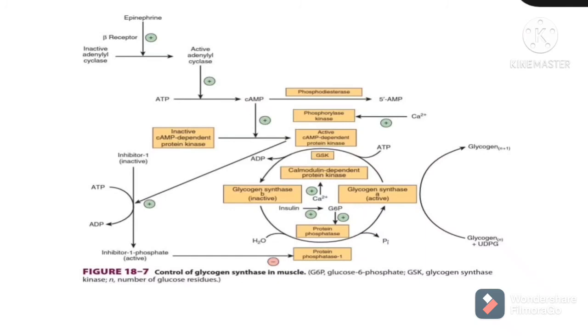The cyclic AMP will activate cyclic AMP dependent protein kinase, and cyclic AMP dependent protein kinase will at one side inactivate the enzyme glycogen synthase B upon phosphorylation, and at the other side will activate the inhibitor upon phosphorylation again, and this inhibitor phosphate will again inactivate the protein phosphatase, so that this protein phosphatase cannot activate the glycogen synthase by causing the dephosphorylation of it. This is another beauty of the battle between insulin and hyperglycemic hormones to maintain the glucose homeostasis. Coming to the last slide.